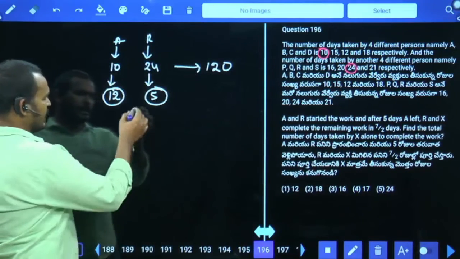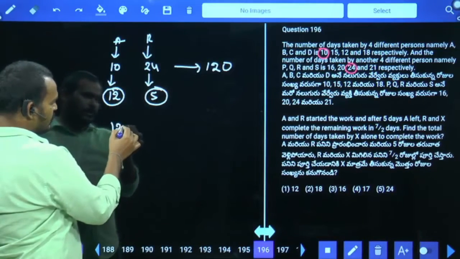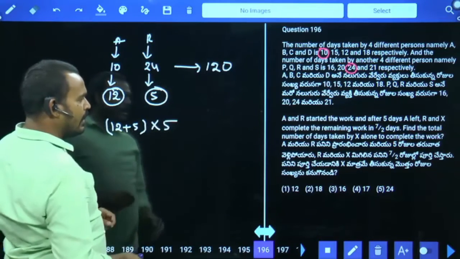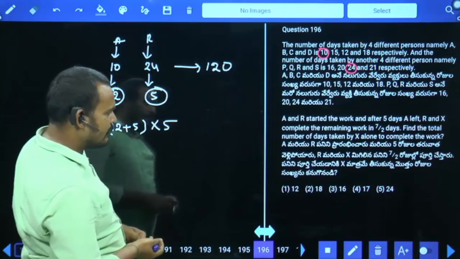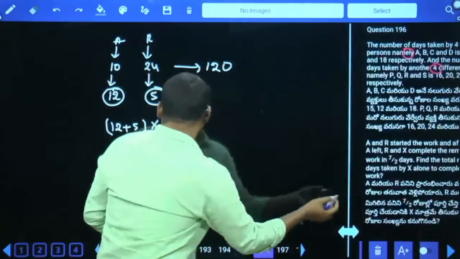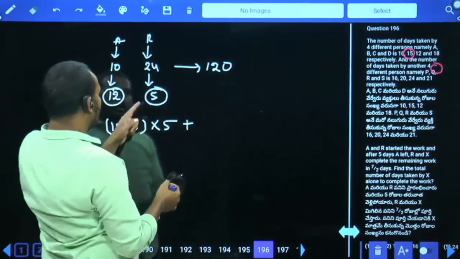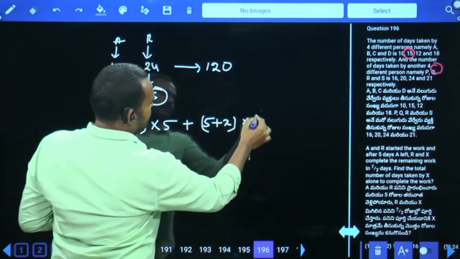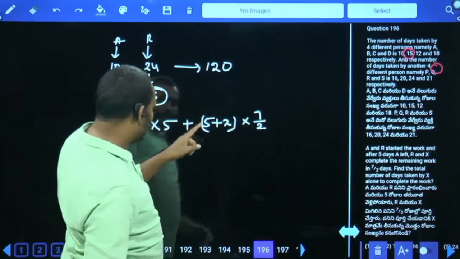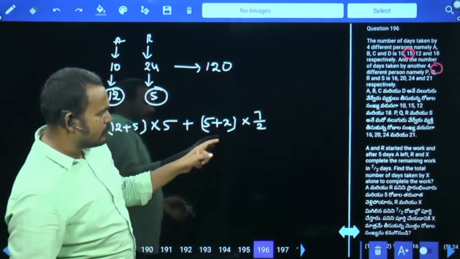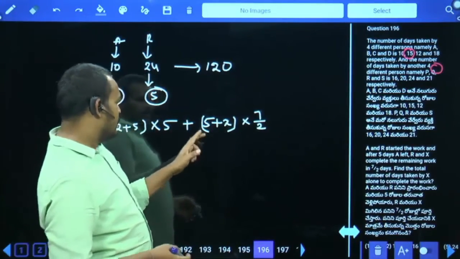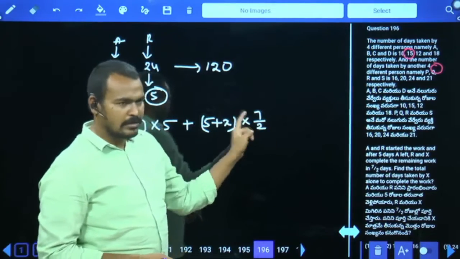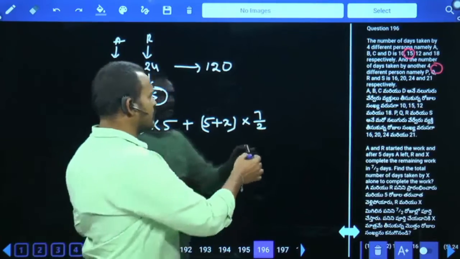After 5 days A left means both are working for (12 plus 5) into 5 days. And R and X complete the remaining work in 7 by 2 days. R's efficiency is 5, plus X. Suppose X's efficiency we take as X. Then 5 plus X is the efficiency of R and X, and they complete the work in 7 by 2 days.